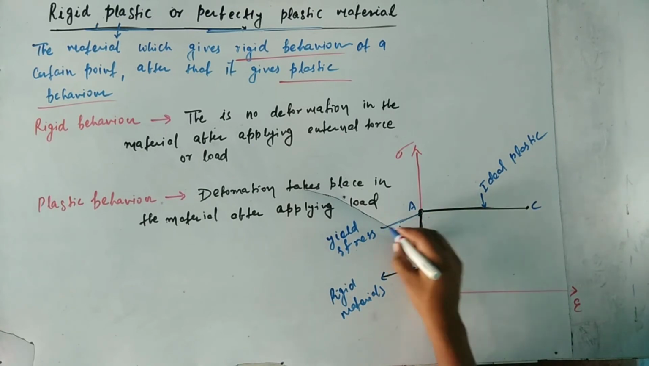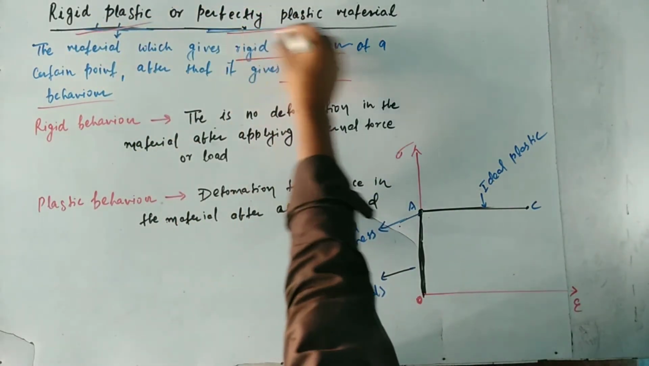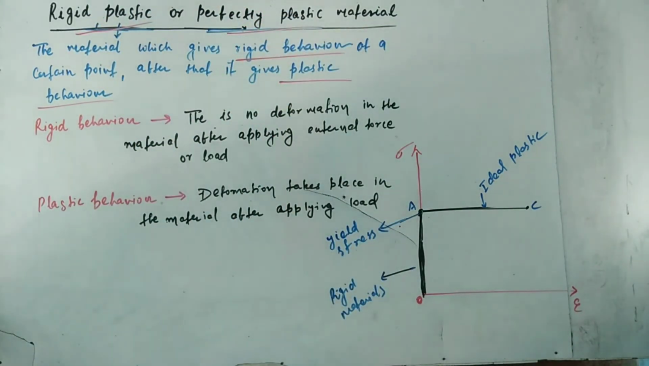In the rigid material, the stress is increasing, and after a certain point, that is point A, the strain is increasing, we can say deformation is increasing. So this is the graph for ideal plastic or perfectly rigid plastic or perfectly plastic material.